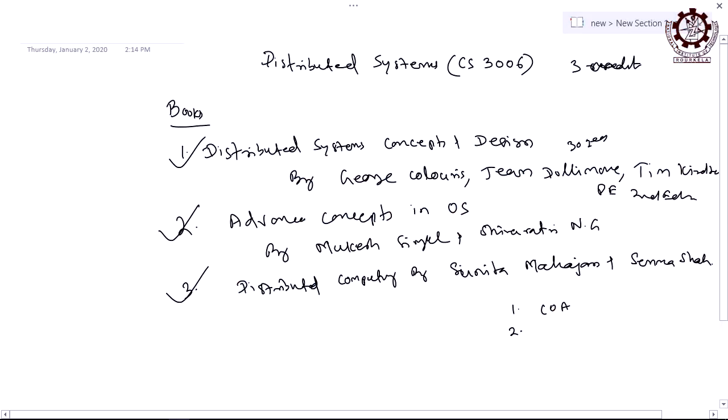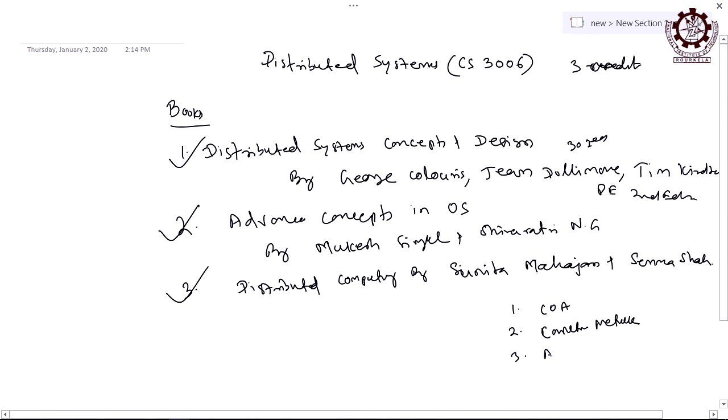Unlike microprocessors, this is not a core subject, rather we need a sufficient background for studying this subject. The first subject, if you have not followed, you can go through previous subjects like computer organization and architecture. This is the basic subject and a prerequisite for this subject. And the second one is computer networks. I think this is covered already. If it is not covered, it will be covered, and a few basic things of computer networks are necessary, the basics of all these subjects.